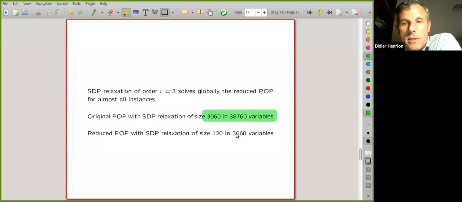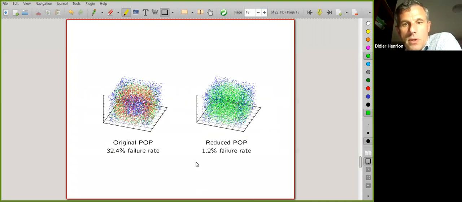You see it has a little bit more than 3,000 variables, and the size of the largest dense semi-definite block is 120. So it can be solved routinely on a computer in a matter of a few seconds on a standard laptop. So this is the graphical illustration of the non-reduced POP and the reduced POP solved by the hierarchy.